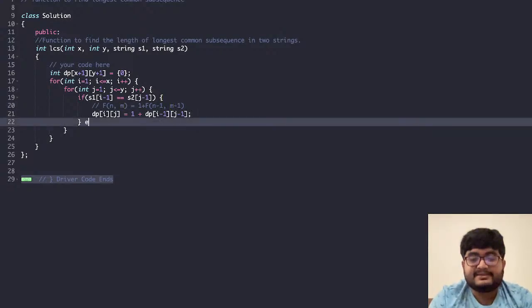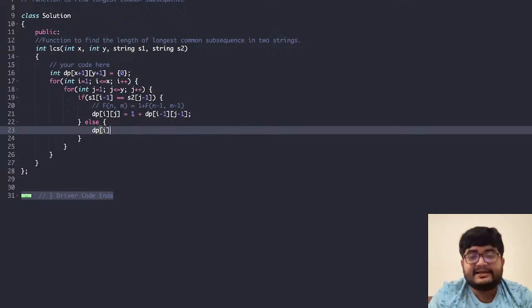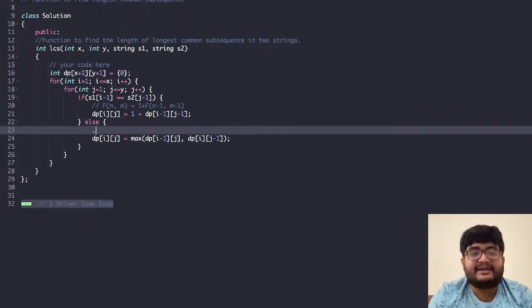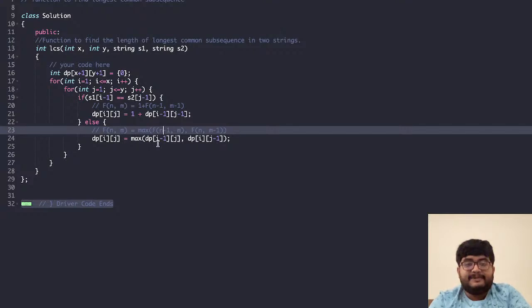So this is one part. Else, dp ij equals max of dp i minus 1 j, dp i j minus 1. That was the second part. Just remember the recurrence again. F n comma m is equal to max of f n minus 1 comma m, f n comma m minus 1. This was the recurrence. I've just replaced f with dp, n with I, and m with j. Other than that, everything is the same.